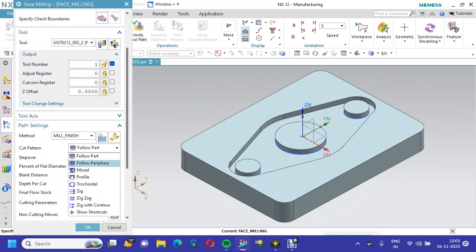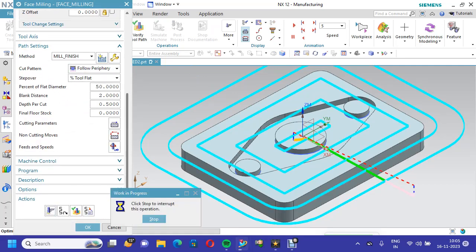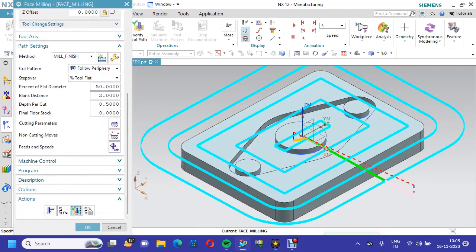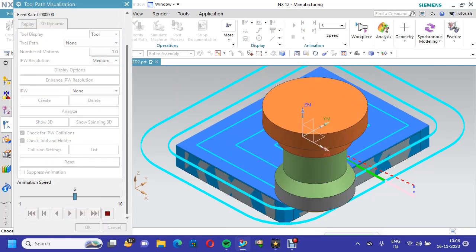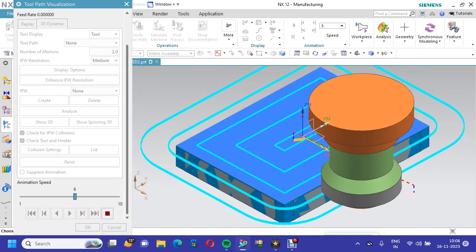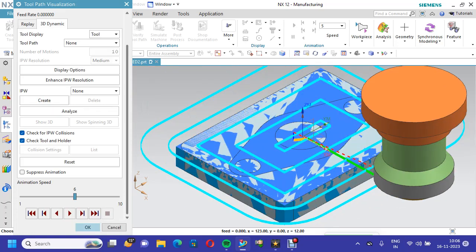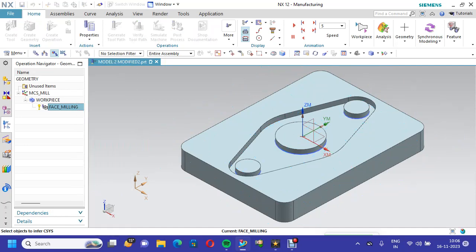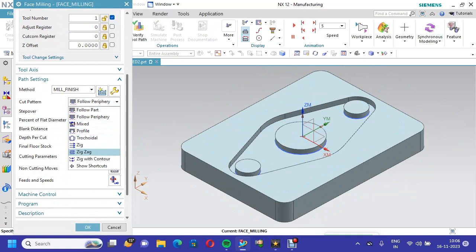Then another method, go to follow periphery. You can check it. Then go to another method, make it zigzag method.